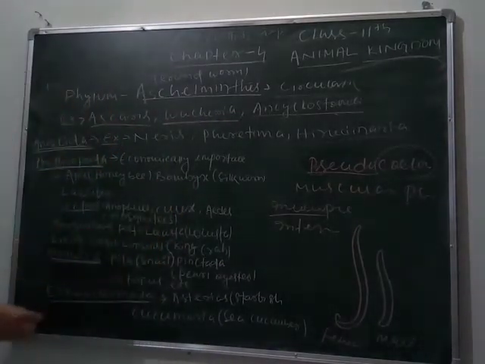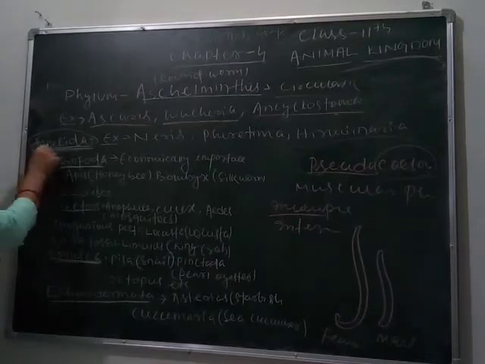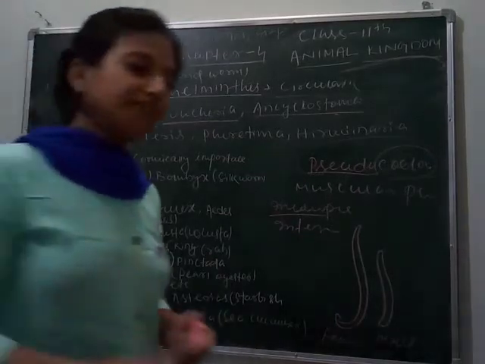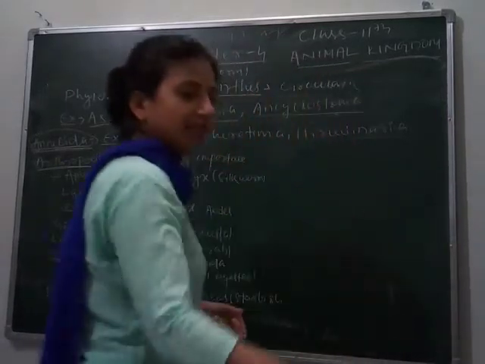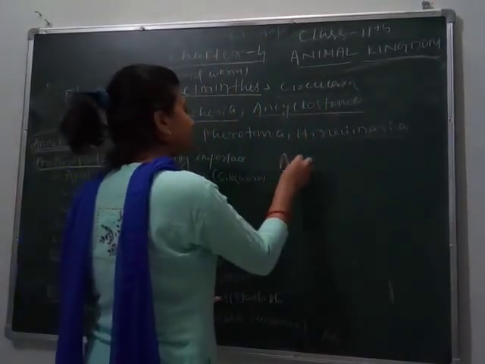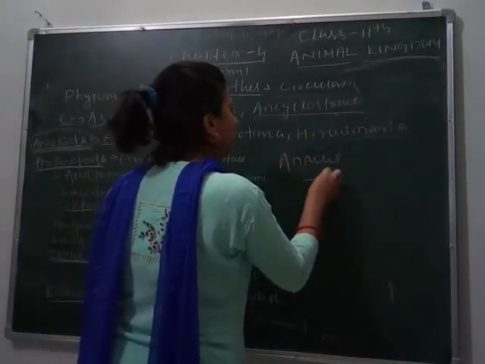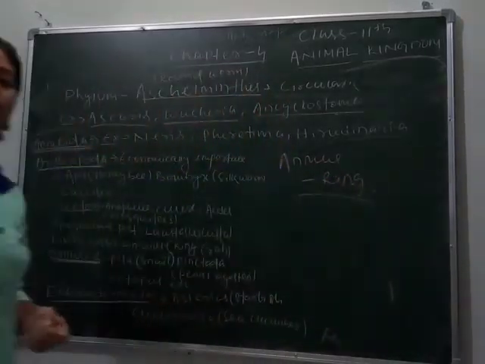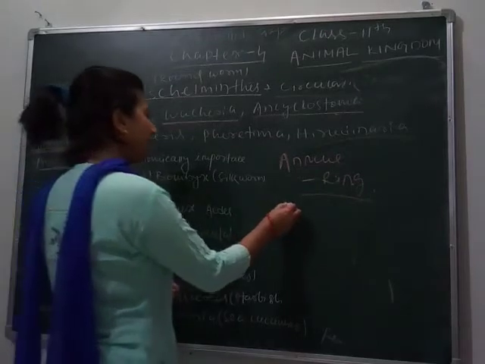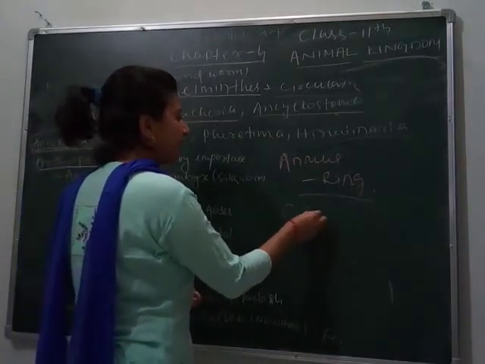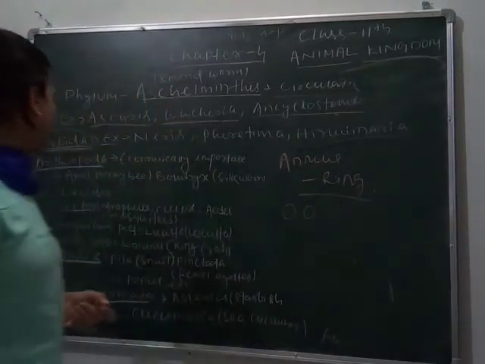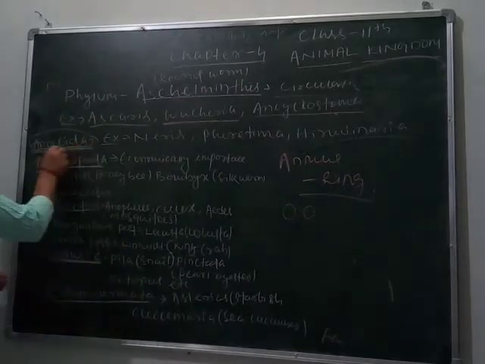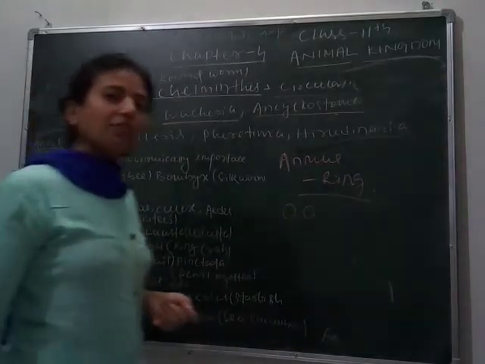Next phylum is Annelida. Annelida is derived from the Latin word annulus. Annulus means ring. When their body is cut into sections, each section looks like a ring. That's why they are named annelids. Let's study their common characters.